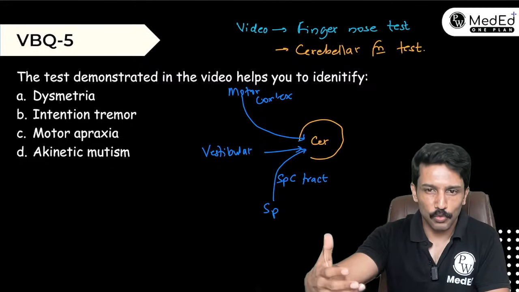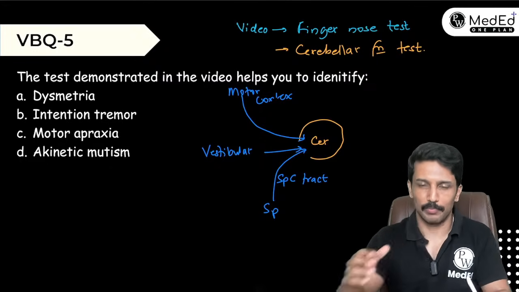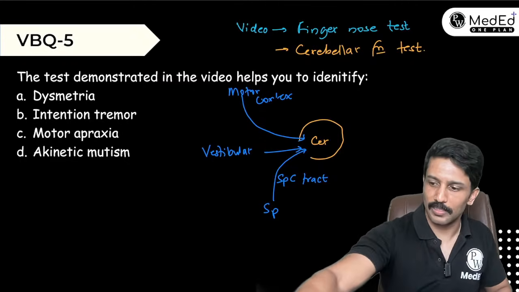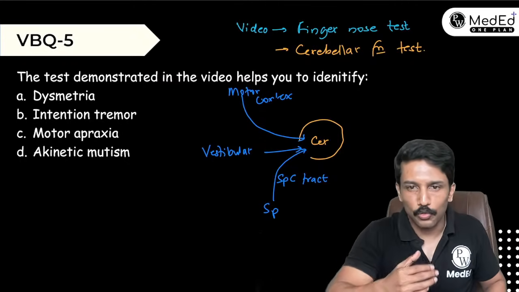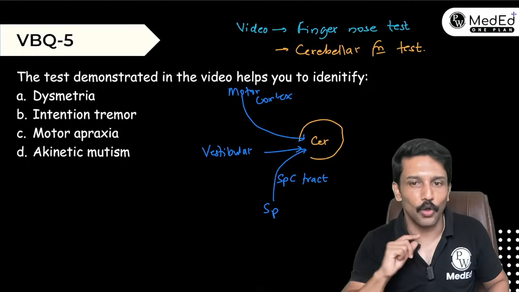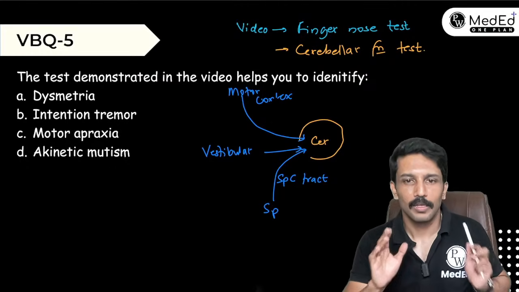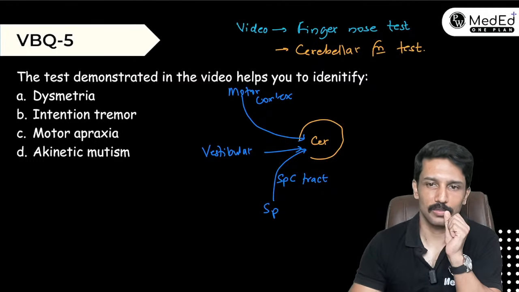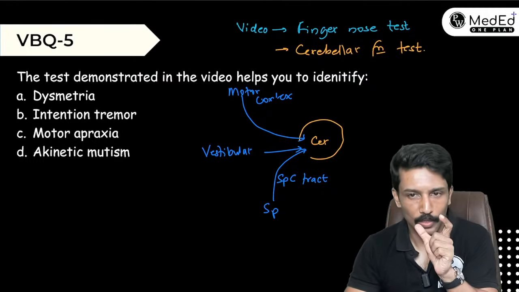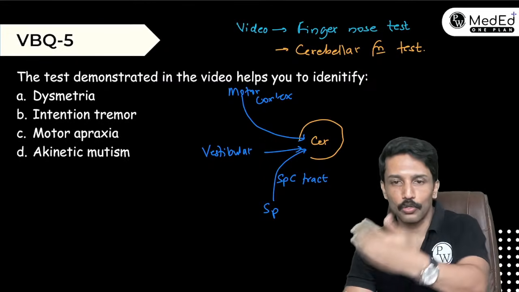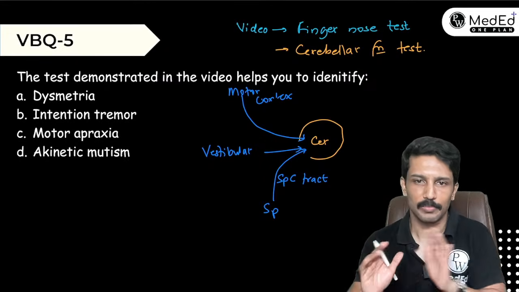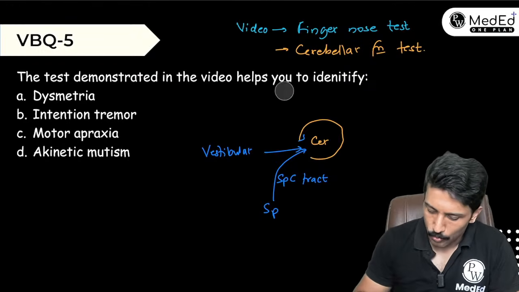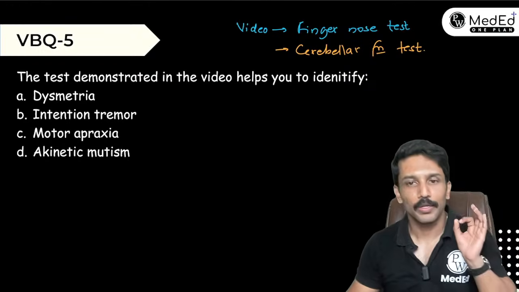Because for the smooth movement to occur, like if I have to grab the cup, my hand should reach only the cup. It should not go beyond that. I should not extend the elbow beyond the cup, or I should not fall short of it. So I need to gauge the distance. The cerebellum, because it is getting all these inputs, can help me gauge the distance. And we are calling it metria. If I'm not able to gauge the distance, we will call it dysmetria. Okay, got it? So metria, or gauging the distance, is one of the functions of the cerebellum which helps you